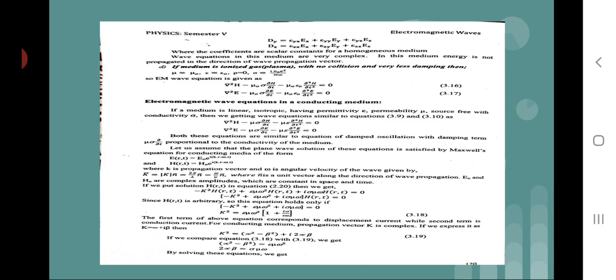E0 and H0 are complex amplitudes which are constant in space and time.